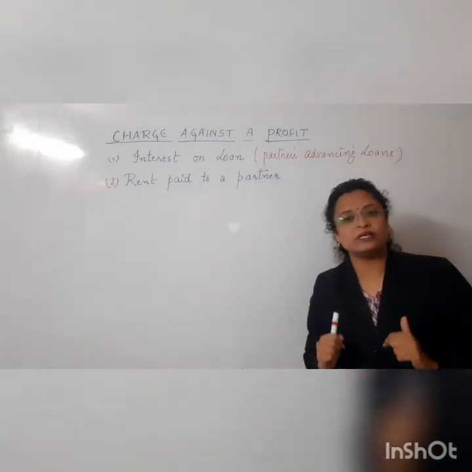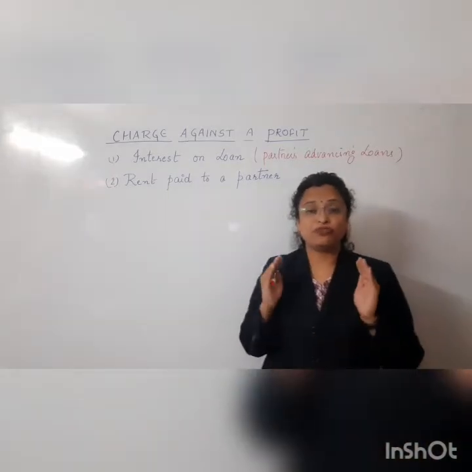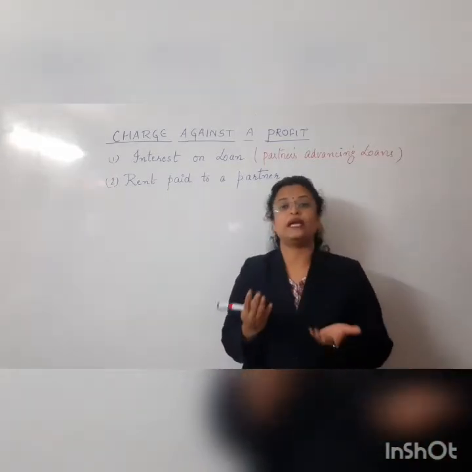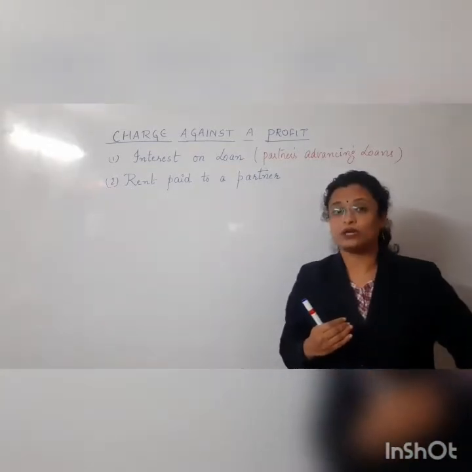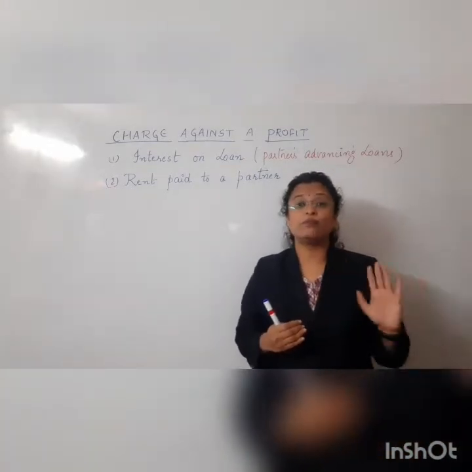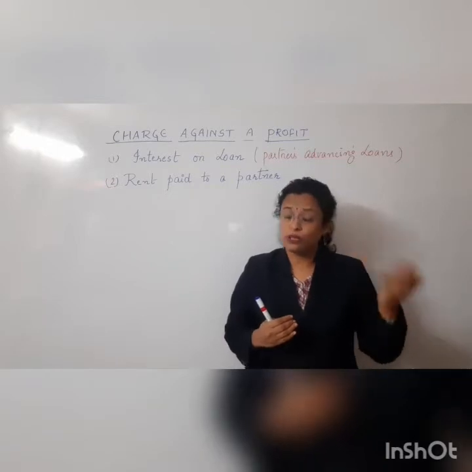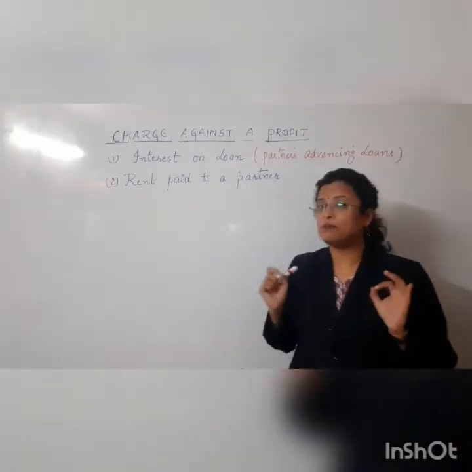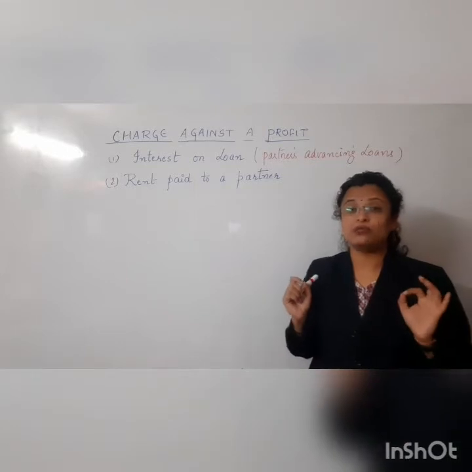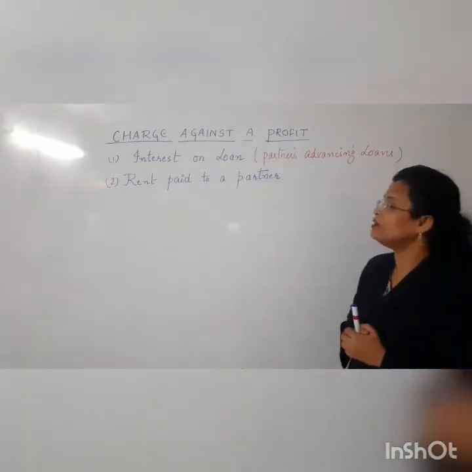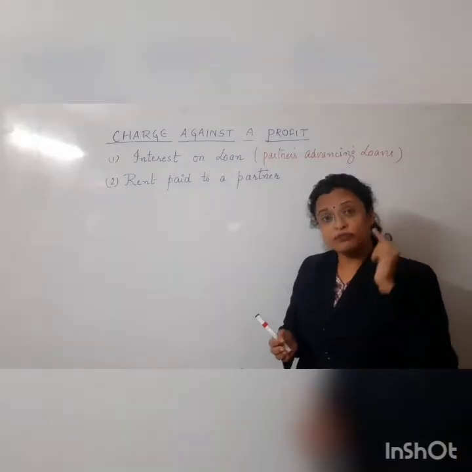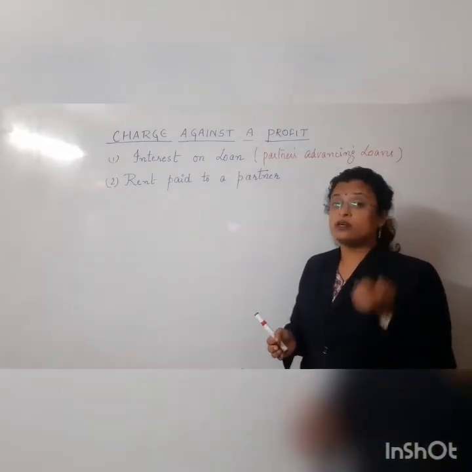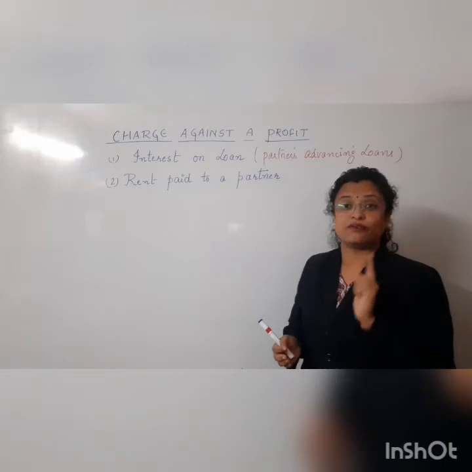And appropriation basically means that if the firm is having a profit, then only it will be paid to the partners. If the firm is in a loss, then no appropriations are given to the partners. So some important items are generally treated as a charge against profit. It reduces the profit and has to be compulsorily paid even if the firm is in a loss or has insufficient profits.